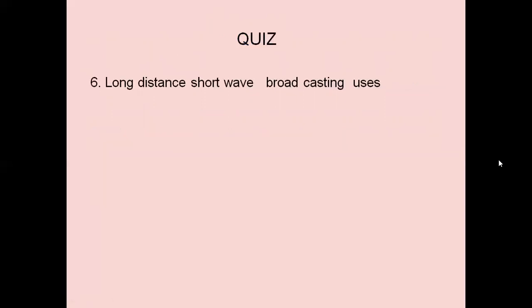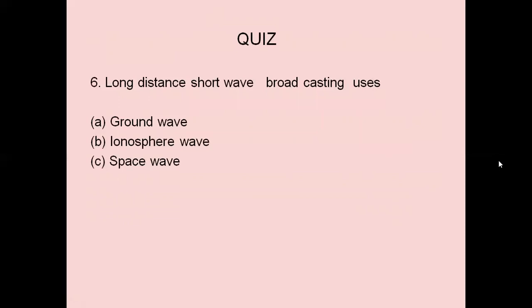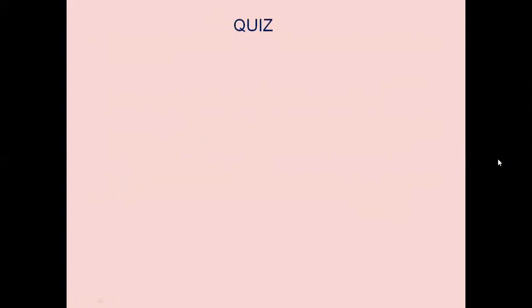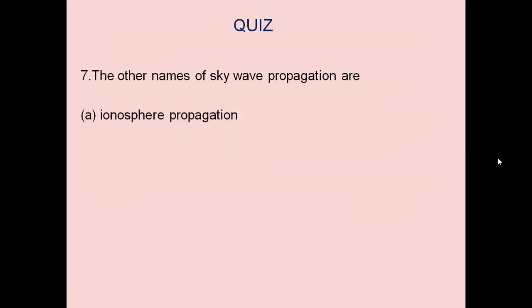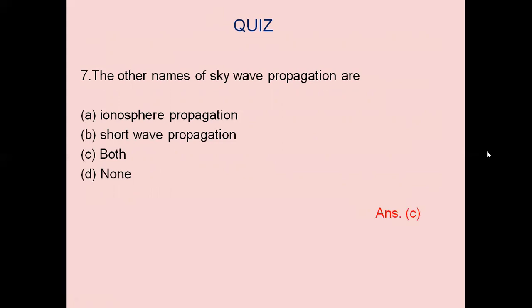Long distance shortwave broadcasting uses... options are provided. The correct choice is the ionosphere. Long distance shortwave broadcasting makes use of the ionosphere. Next question, the other names for sky wave propagation. Options are provided. The other name for sky wave propagation is ionospheric propagation. It is also called shortwave propagation. So both is the correct choice.